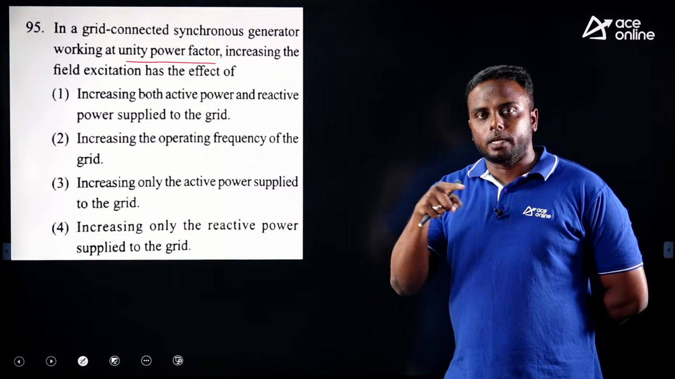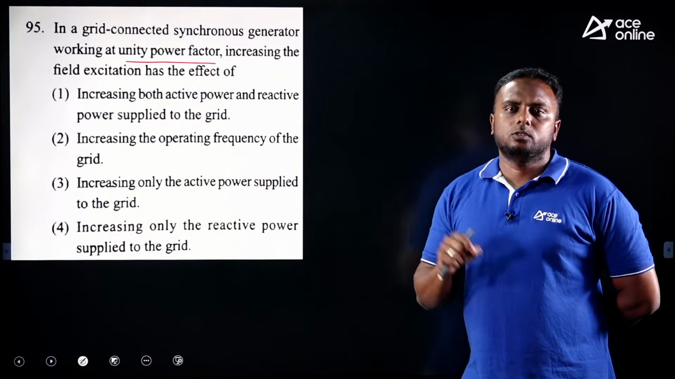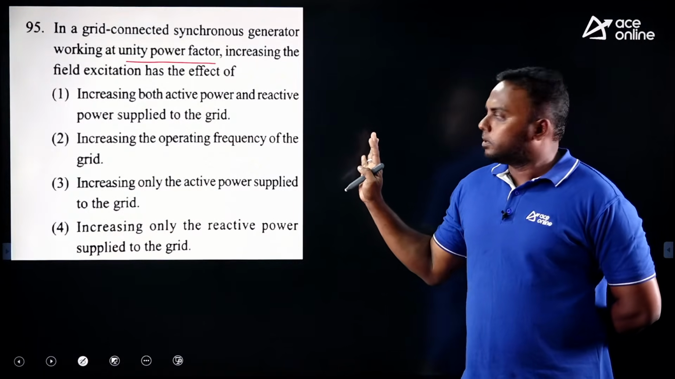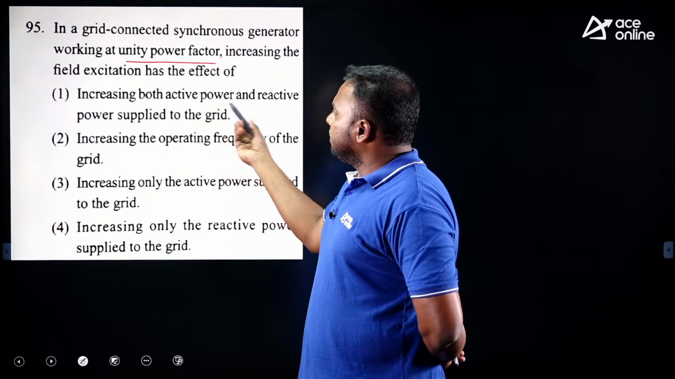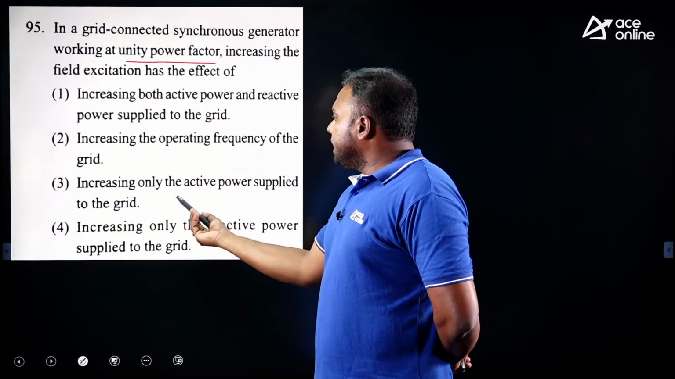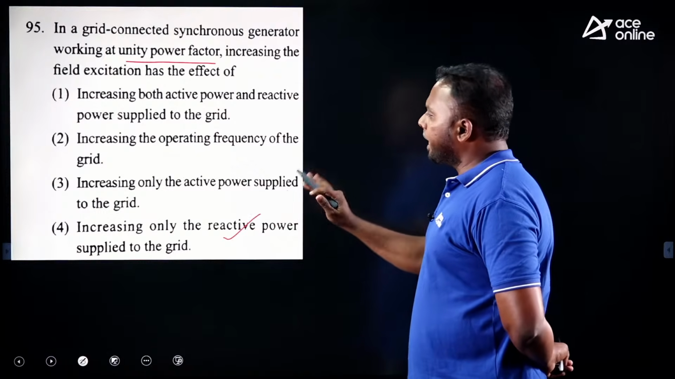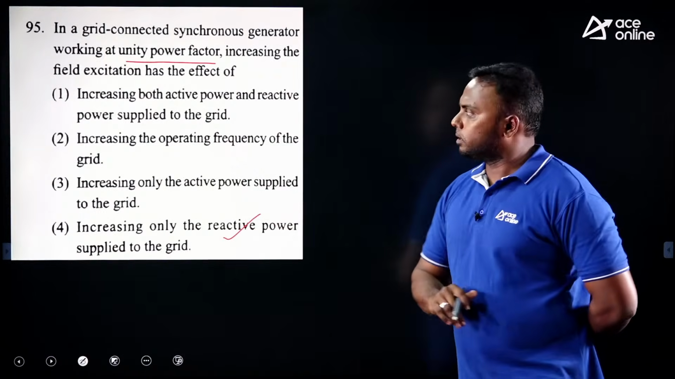So reactive power supplied by the alternator will increase. So you just try to recall those inverted V curves, and you can answer this easily. Now, from the options: increasing only reactive power supplied to the grid, active power no change. The fourth option is correct for this.